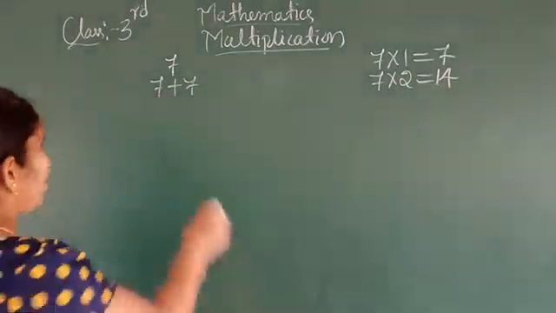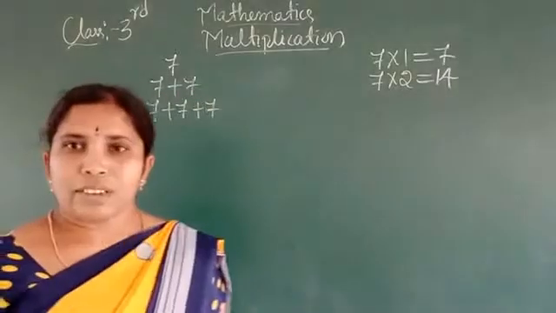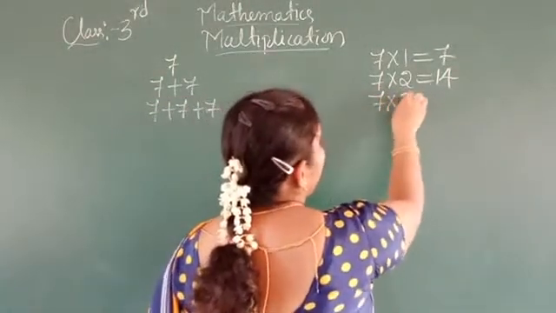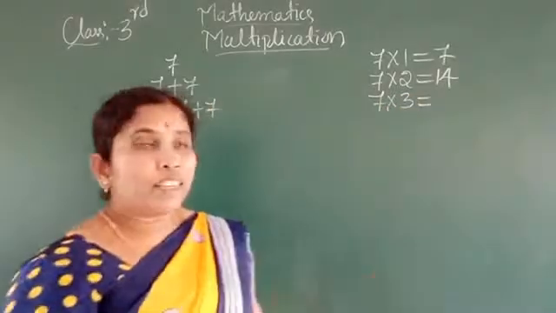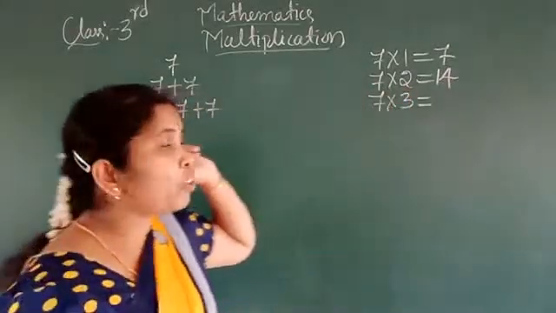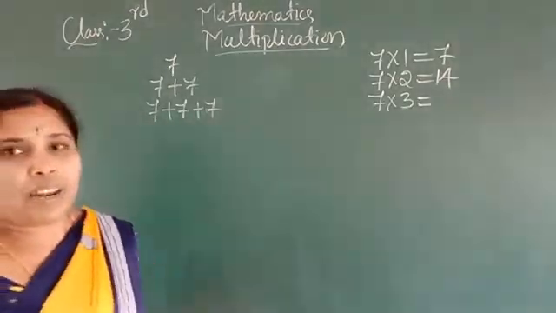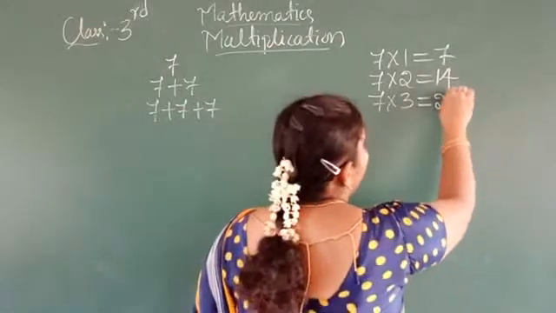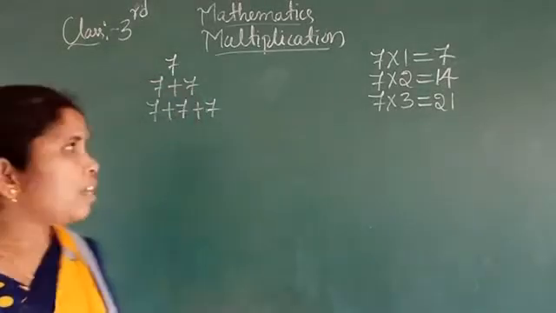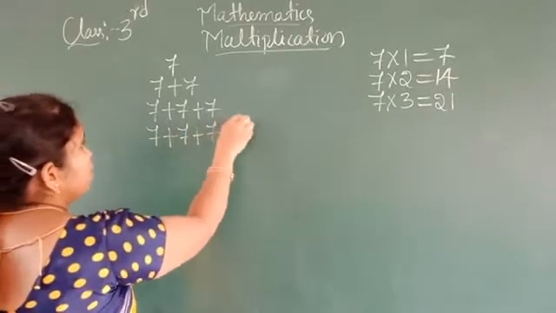Okay. So then 7, 3 times. How many times is there? 1, 2, 3. 3 times. 7 into 3 times we get... See, 7 2 times means 14. 3 times means 1 time add 7 to the 14. See, 7 plus 7 is 14. 14 plus 7 equals 21. Okay, students.